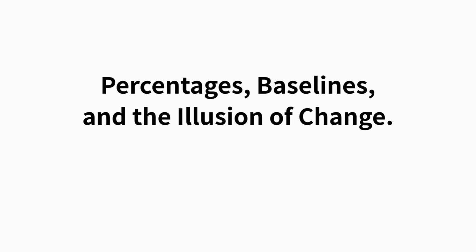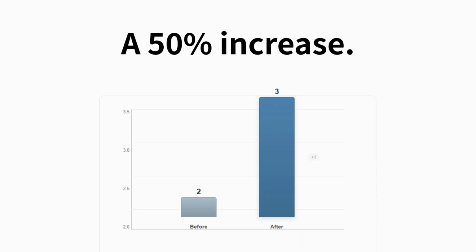Percentages feel familiar. They look simple, but in data analysis, those familiar numbers often lead people in the wrong direction. Not because the math is hard, but because the question is unclear. Let's see why. Take a careful look at this change. The value goes from 2 to 3. That change is often described as a 50% increase. And when people hear 50%, it immediately feels large. 50% sounds dramatic, so many people react right away. They assume something big happened.